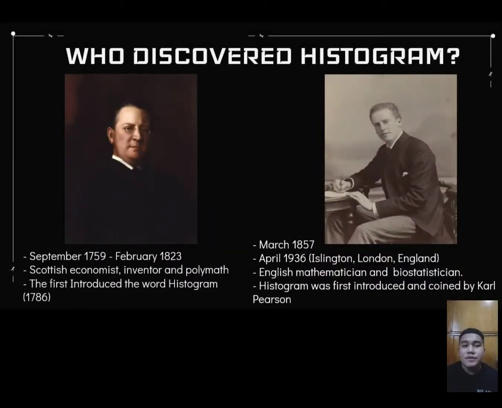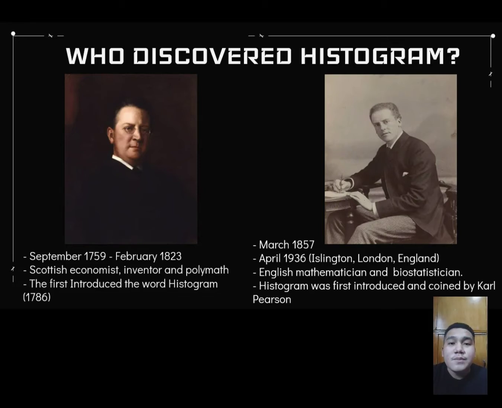Next is who discovered the histogram. So William Playfair was born in September 1759 and died in February 1823. He is a Scottish economist, inventor, and polymath. He first introduced the word histogram in 1786. He introduced the idea of graphical representation in statistics, and also he invented the line chart, the bar chart, and histogram and incorporated them into his work on economics and the commercial and political atlas.